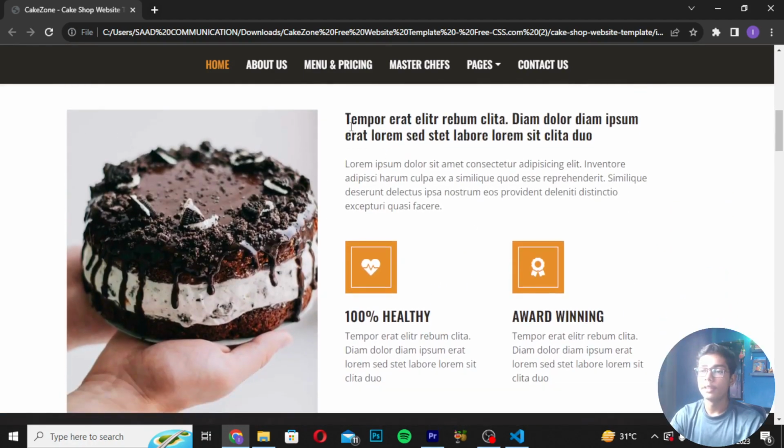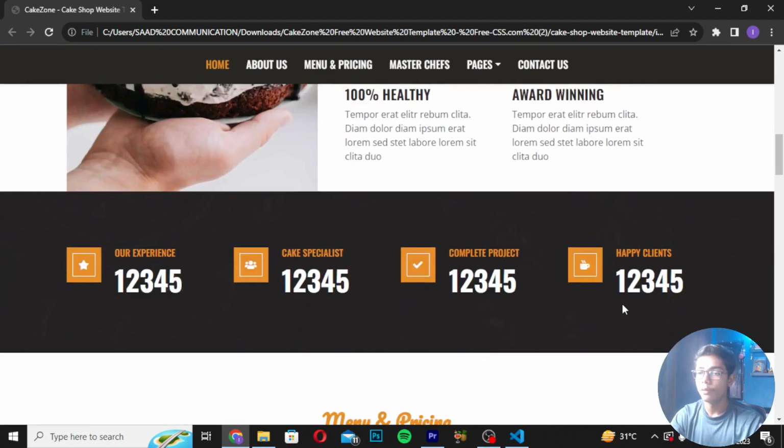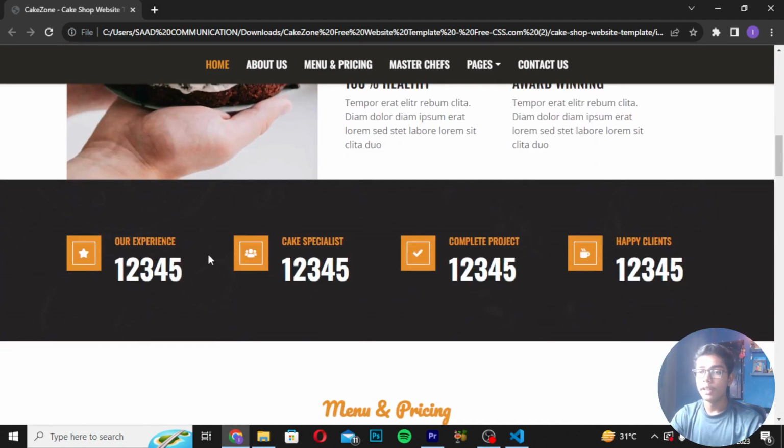We are getting that this is the text written about it, you can read it, and then we are getting 100% healthy award winning. Then the user can read the experience of this site owner, and they can also read who are cake specialists here, complete projects, how they have done, and how many happy clients there are. So the user can see all that stuff here.